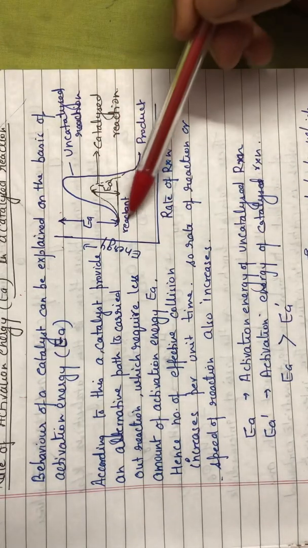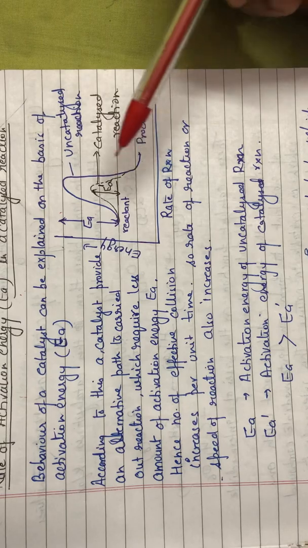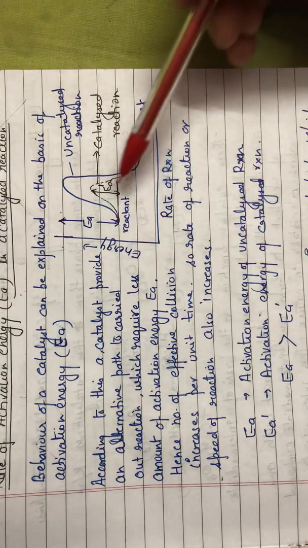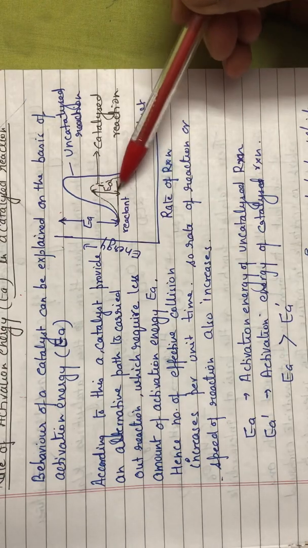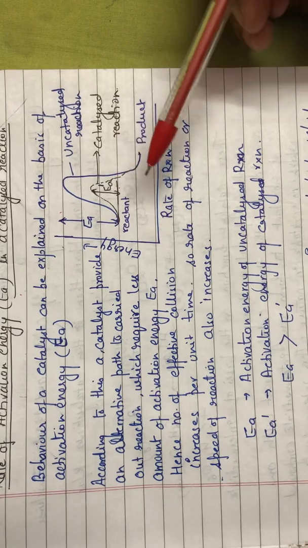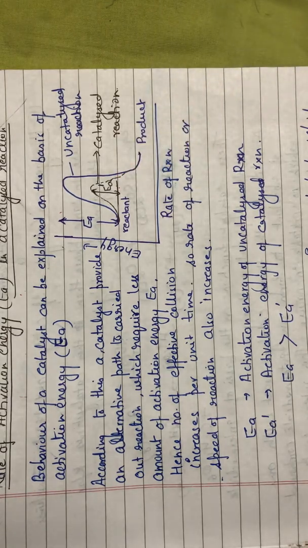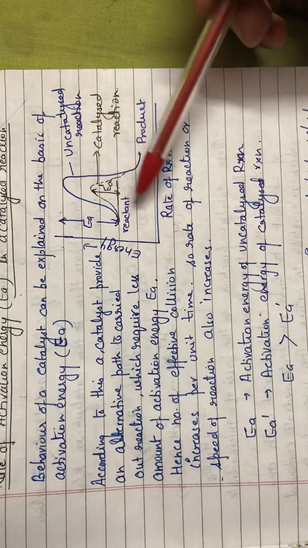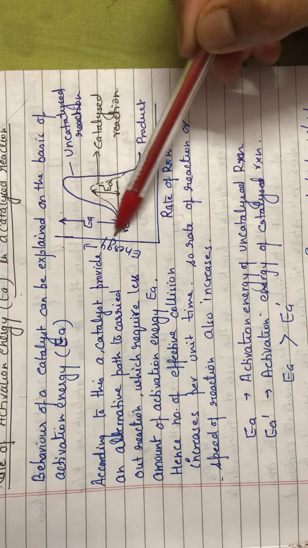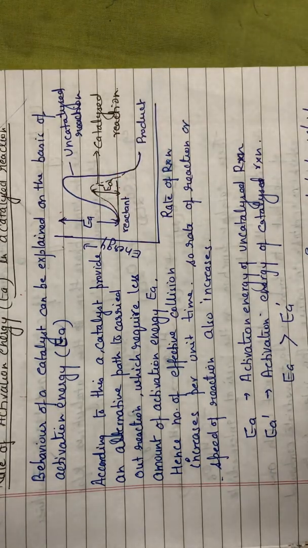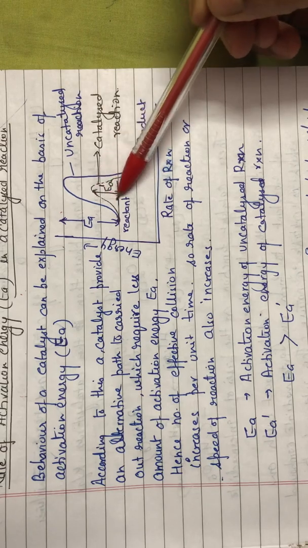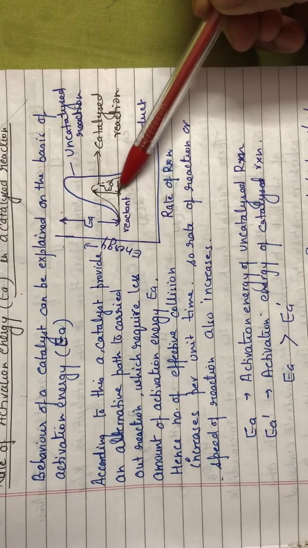Now this is happening in absence of catalyst, but if you are adding the catalyst, it is just decreasing the amount of activation energy by providing an alternative path for the reaction mechanism. Like you can see here, in absence of catalyst, the reaction requires this much amount of activation energy. But if we add the catalyst, then the reaction requires only this much.